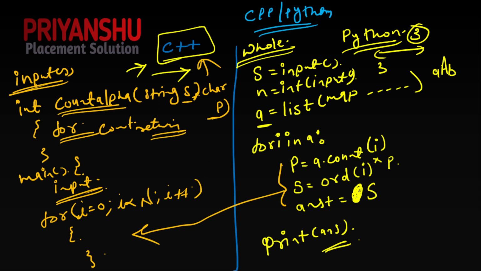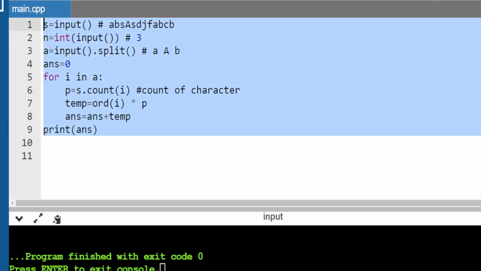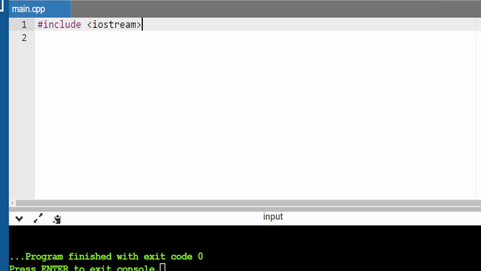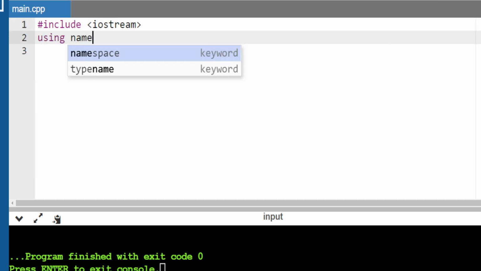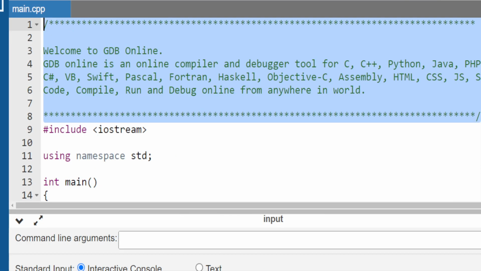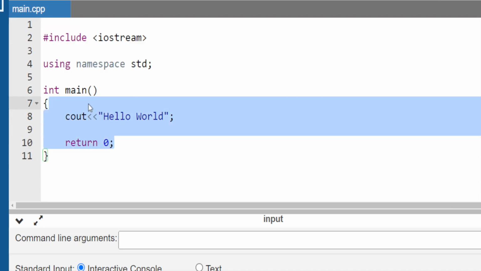So I am going to open my IDE again, and let's see. First of all I'm just checking C++, and let's start making the code. Hash include, we have one header file that is named iostream. Just pause the video and try by yourself once guys. Using namespace, or I can do one thing, I can refresh this and automatically it will put some default code. So now let's see guys, we got this basic C++ code, right?